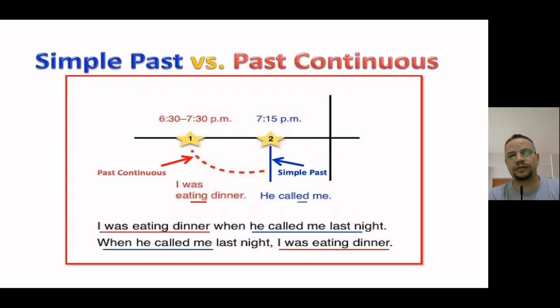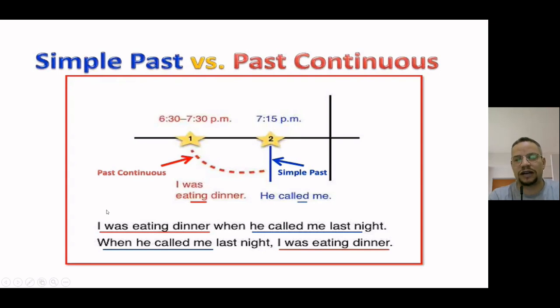Let's go to another example. I was eating dinner when he called me last night. So I have two actions here. I was eating dinner, and someone called me. So which one happened first? What do you think? Sure, you were eating.